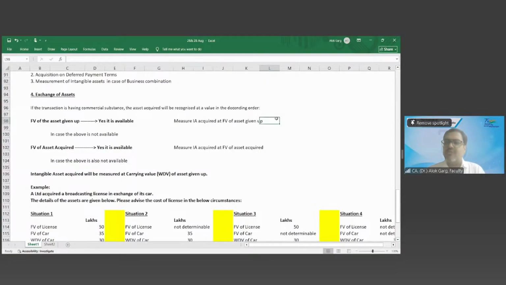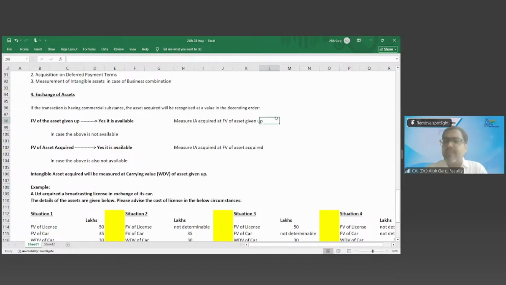Okay. So the fair value we don't write in cash, but even in PPE, let's say if you are acquiring a machinery and you are paying 10 lakh rupees, you are also recognizing, measuring your PPE on the fair value of the asset given up, meaning fair value of the cash given up. Yes, sir. The fair value of the 10 lakh will come to 10 lakh rupees only. So then you will recognize the PPE at 10 lakh rupees.